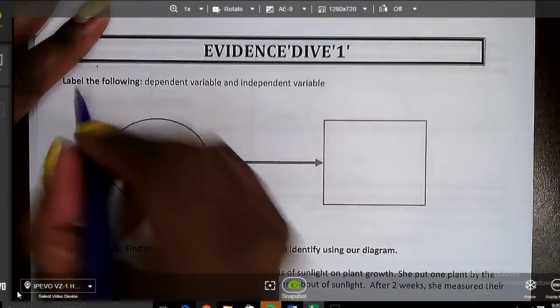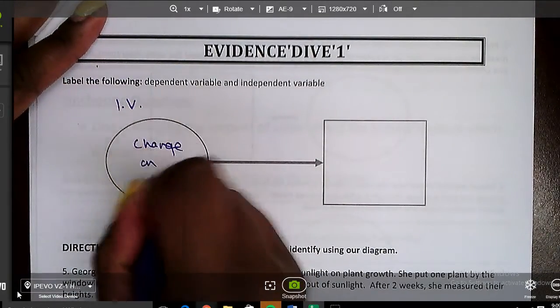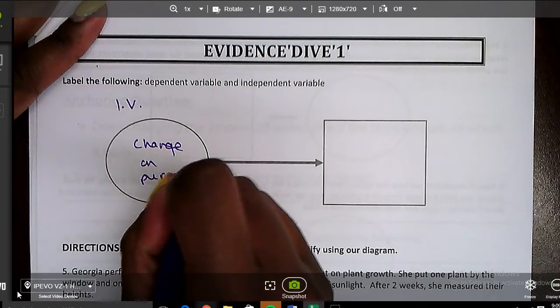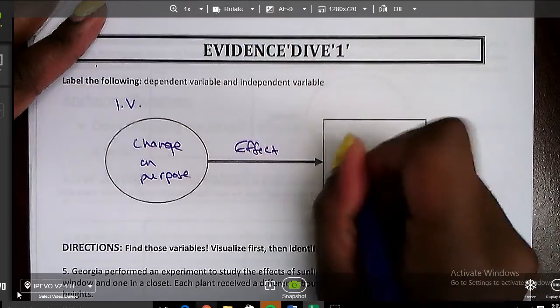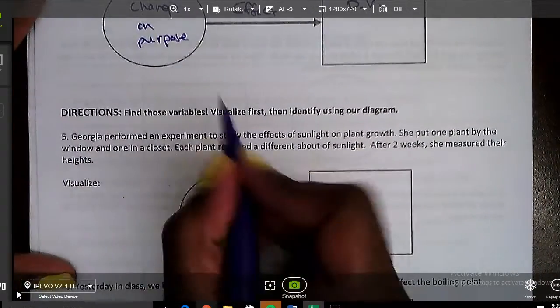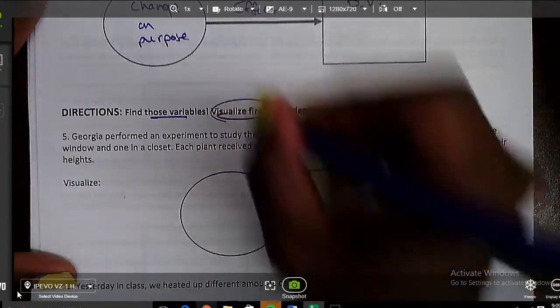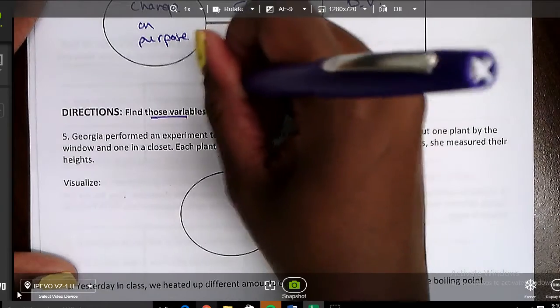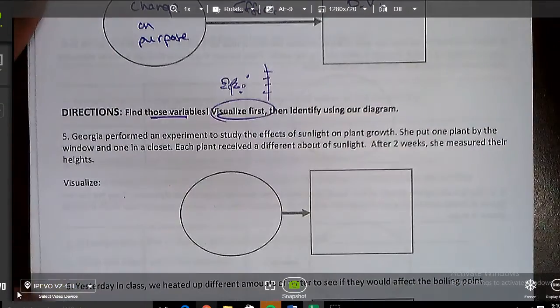Alrighty, guys, today we are focused on experiments. So we know that in an experiment, we have our independent variable, and that is what we change on purpose. And the independent variable is going to affect the dependent variable. So we're going to practice with some sample experiments here. All we want to do is find the variables. So we want to visualize it first, which means we may have to draw a little picture of a little flower, a little water on a flower, and then a little ruler measuring the growth. Let's just see what happens.